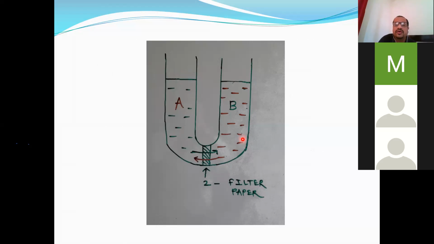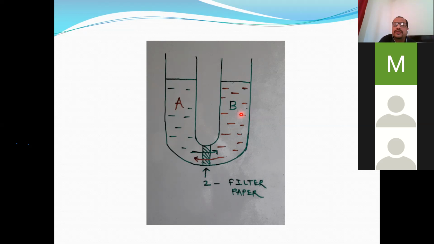Here the solvent concentration is less, therefore the movement of solvent will be in this direction, from A to B. Now here there is also movement, but here the solvent concentration is less. So here one more pressure is there, and that pressure is known as DPD, diffusion pressure deficit. Now what is diffusion pressure deficit? Here the diffusion pressure of solvent is there, and the diffusion pressure of solution is there. The fact is that the diffusion pressure of solution is always less than the diffusion pressure of solvent.